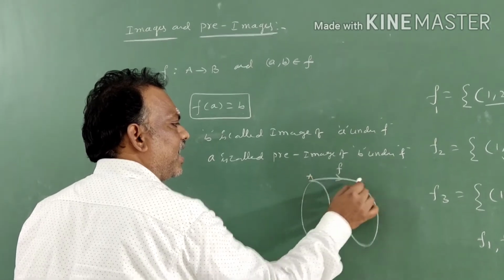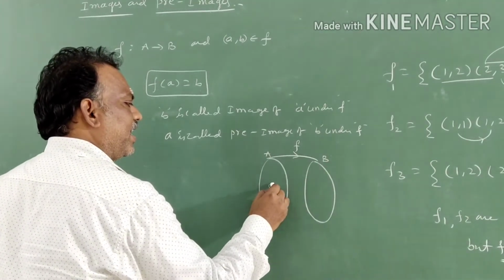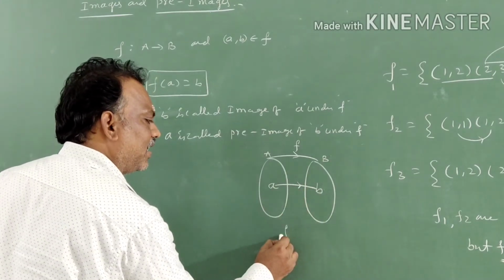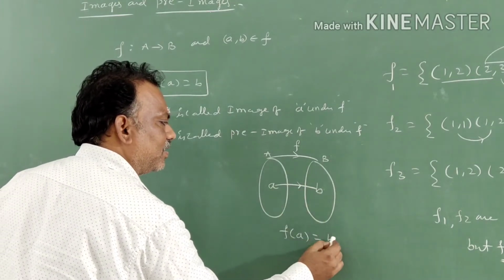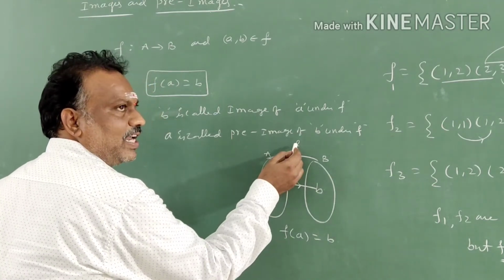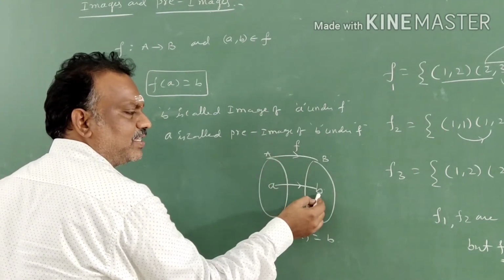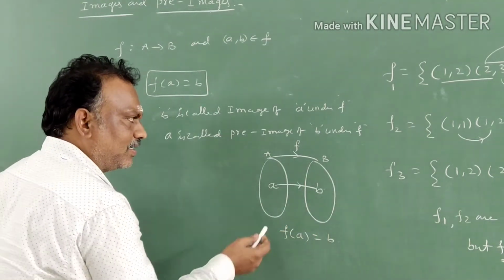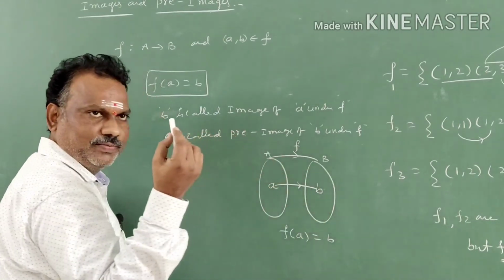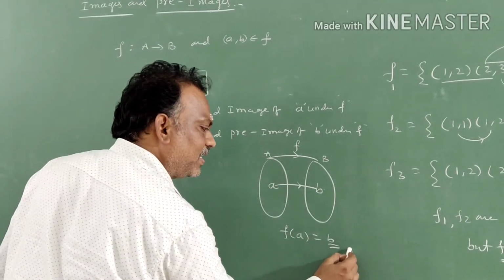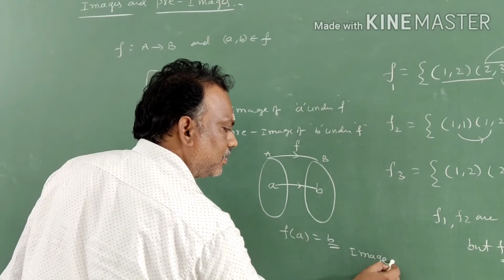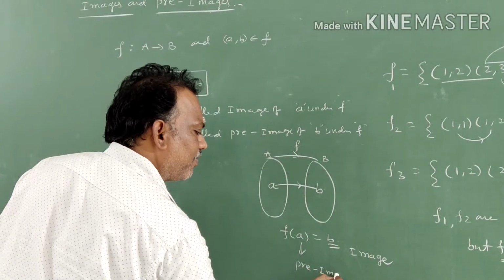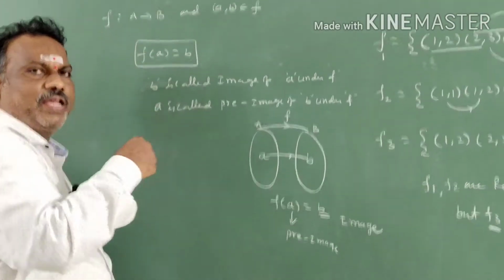This is set A and this is set B. We have taken an element A here and an element B here. Now, what we call f of A is equal to B. So under function f, B is an image and A is a pre-image. I can write f of A is equal to B. B is always called the image, and A is always called the pre-image. If it is before the image, it is called the pre-image.